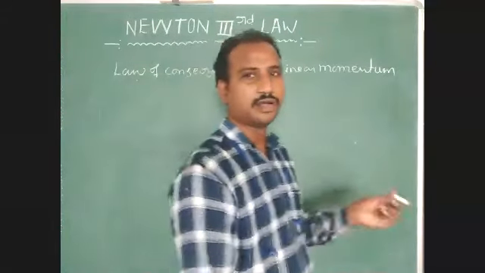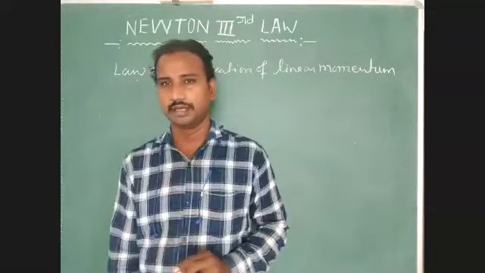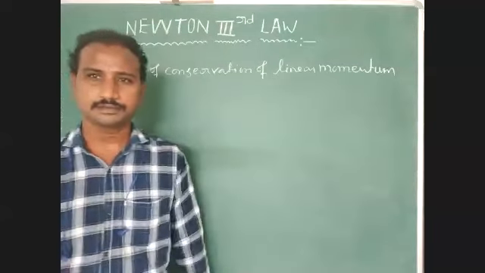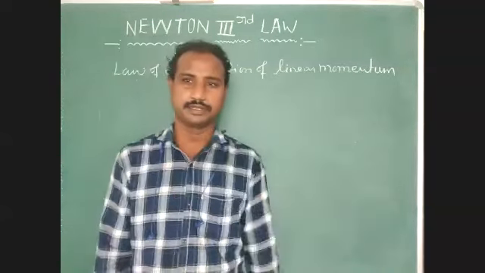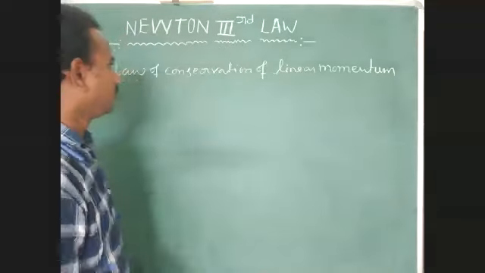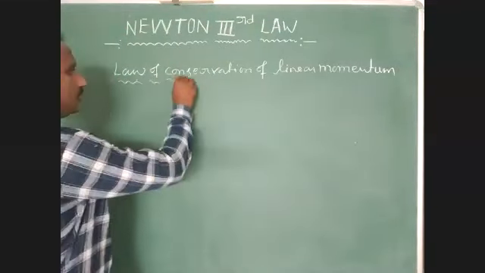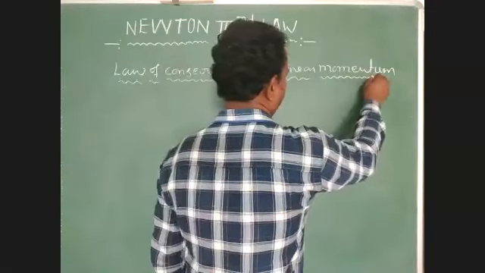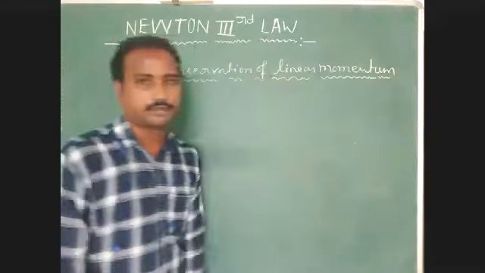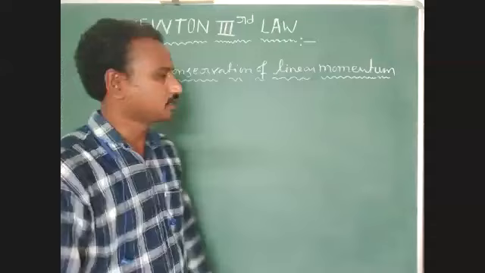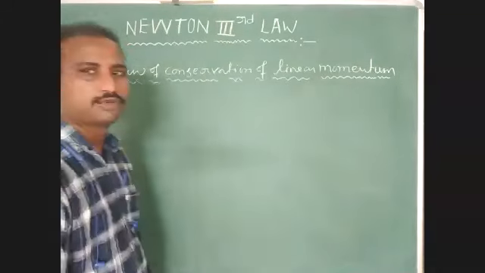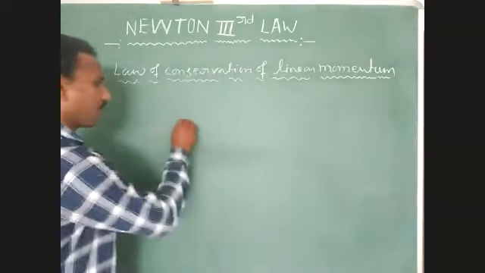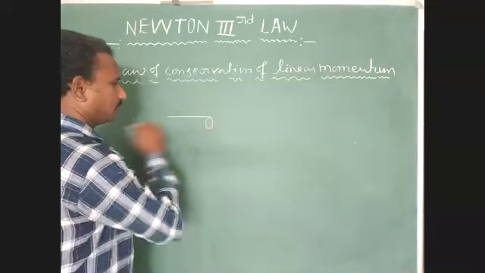Total quantity of motion contained in a body, if there is no external force acting on it, remains constant. Which one? Momentum remains constant. So here we have to identify this point. Total quantity of motion contained in a body remains constant in an isolated system, if there is no external force acting on it. Isolated means the same system.